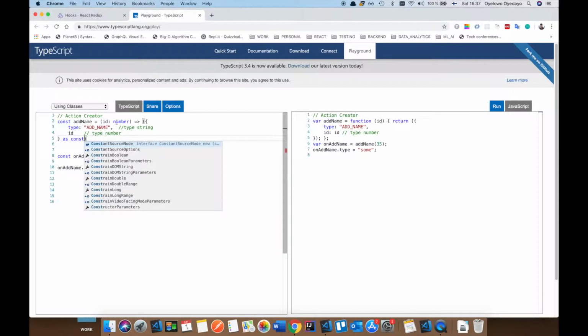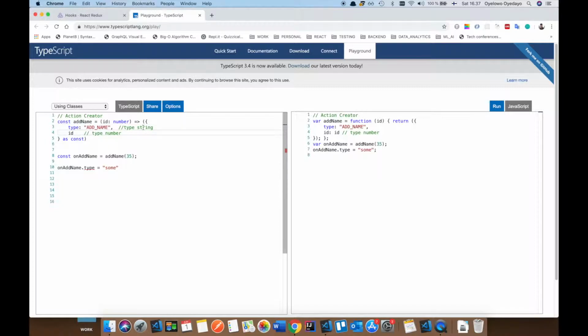When you say as const, you're essentially saying you don't want this type to be extended. So you want this to be very strict, and you want this to be add name. And this is going to be type the number that you're getting from this. So now you see it's complaining. You see it cannot assign to type because it is a read-only property.